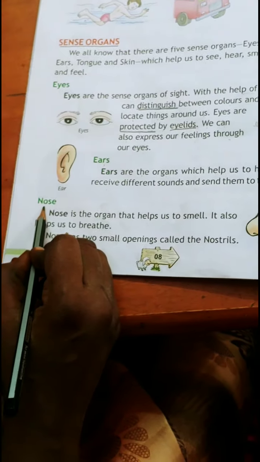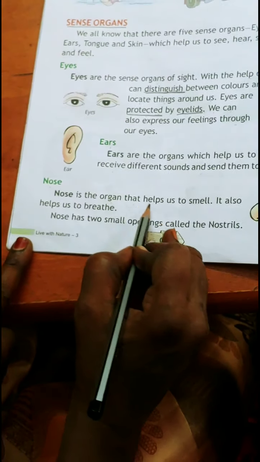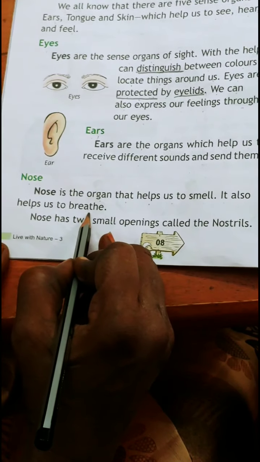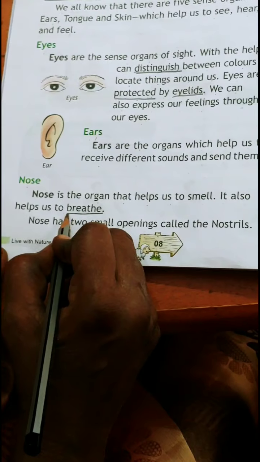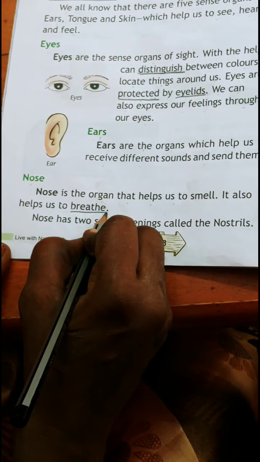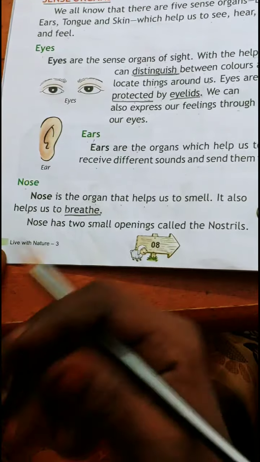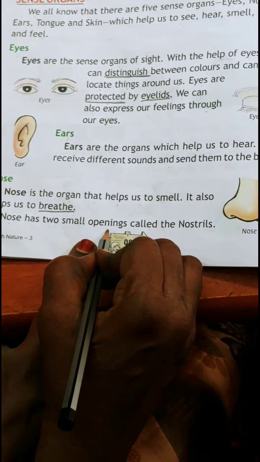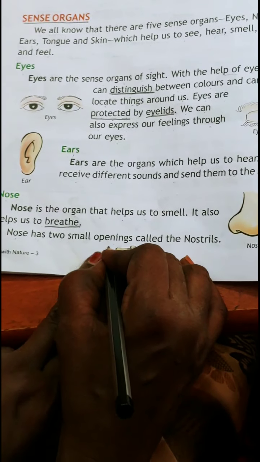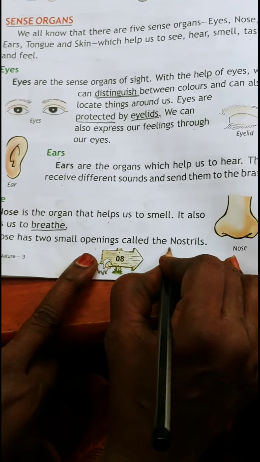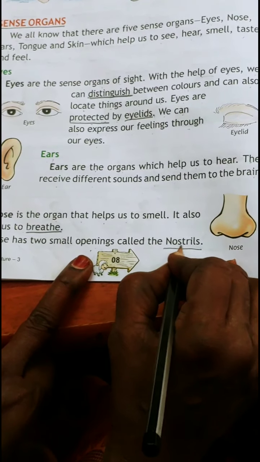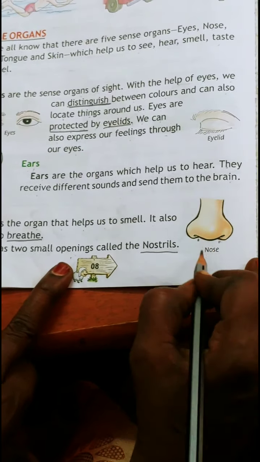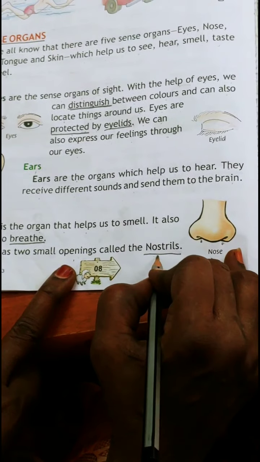Now let us know about the nose. Nose is the organ that helps us to smell. It also helps us to breathe. Underline the word breathe. BREATHE, breathe. Means we inhale and exhale. Breathing. Nose has 2 small openings. So our nose has 2 small holes, children. They are called nostrils. Underline the word nostrils. NOSTRILS. Nostrils. Here one hole and another one hole. This is the nose. These are called nostrils.